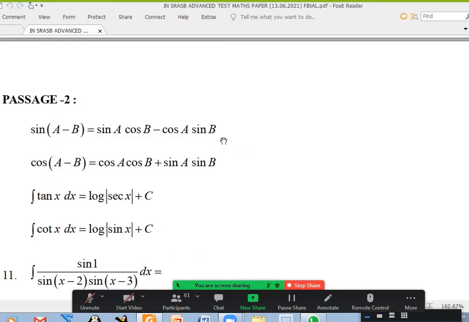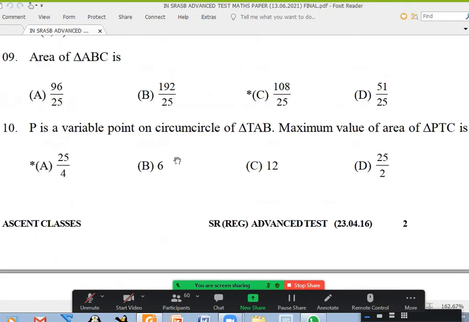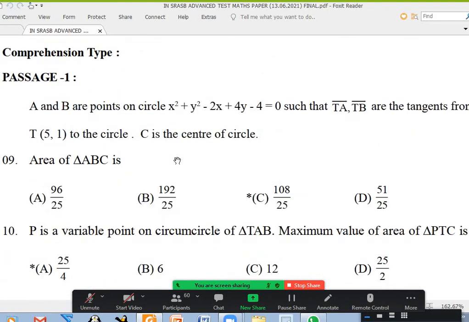Okay, I think passage 1 done. Sir? Yes, please. Sir, in the 10th one, is there any other way to do, sir? If P is a variable point, the maximum, that means, first of all, it is a circle with T and C as ends of diameter, right? Yes, sir. Okay, so this is T, this is C, P is anywhere on this circle. You know, area will be maximum when it is at the highest point. This is 2R and this is R, half into 2R into R, so R square.